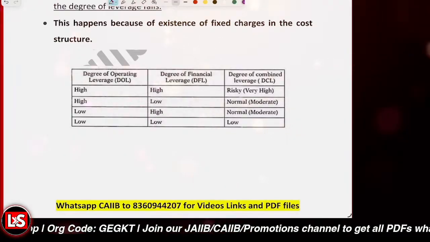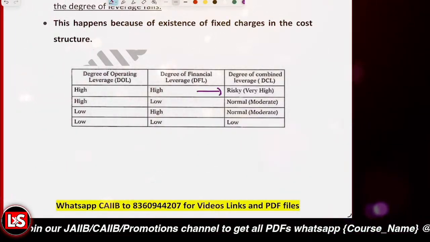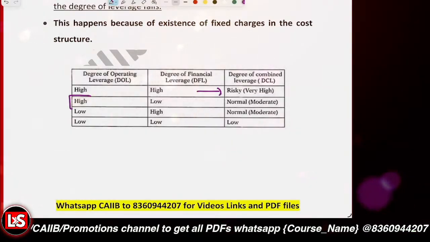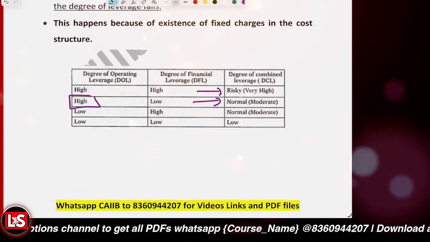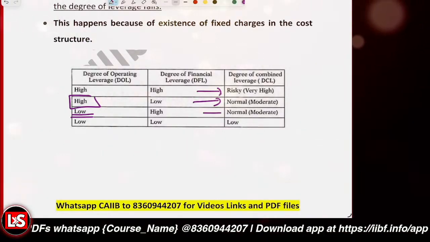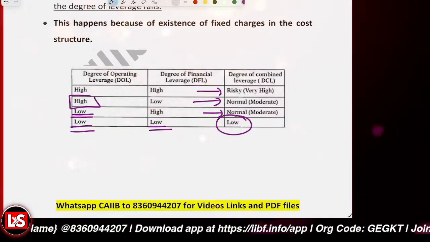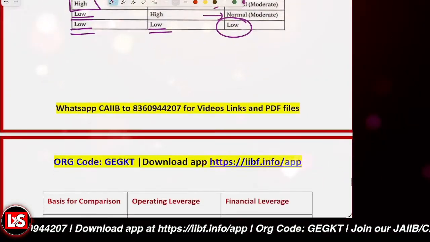So higher the DOL, higher the DFL, risk is very high. Higher the DOL, lower the DFL, risk is normal. Lower the DOL, higher the DFL, risk is normal. Lower the DFL, lower the DOL, low risk is there. Getting it?